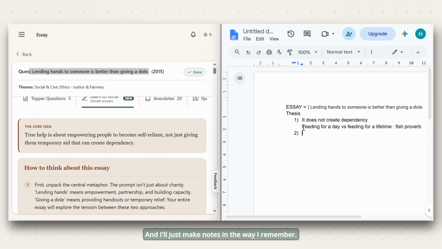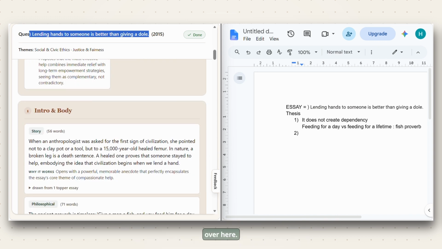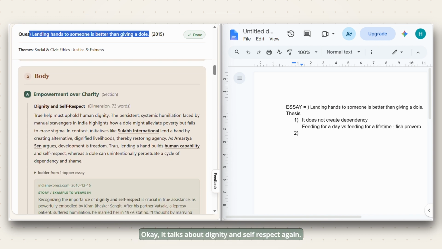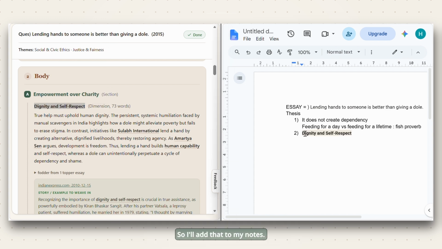Okay, next up I'll go to the Learn to Write section and see what are the points provided over here. Okay, it talks about dignity and self-respect. Again, this is a very good dimension. It talks about how when you go for capacity building, it brings with it a lot of dignity for the other person. So I'll add that to my notes.